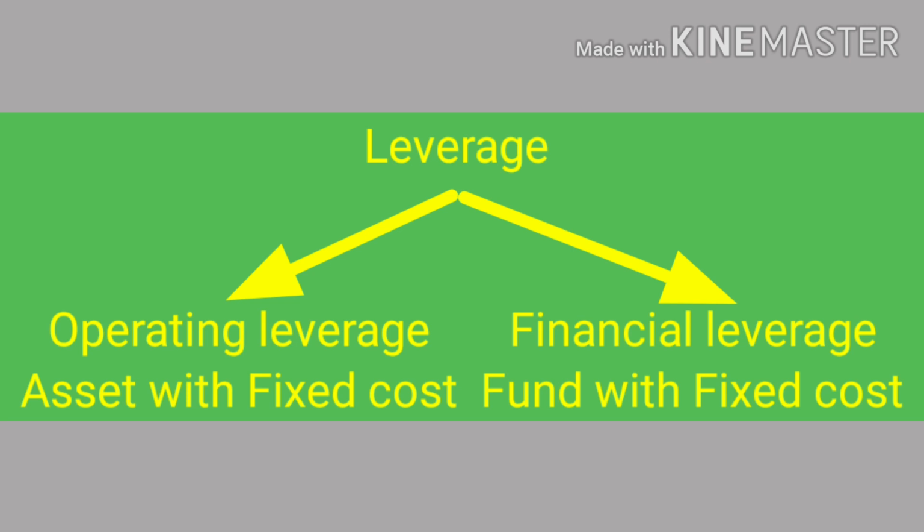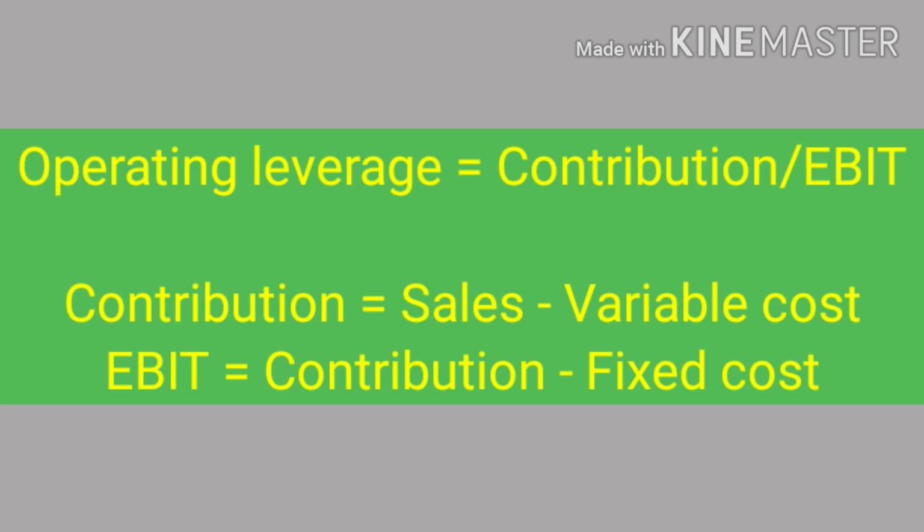So the basic condition for a favorable financial leverage is that the company should be able to make a return which is more than the cost of the debt. Operating leverage can be found out by using the formula contribution divided by EBIT, where contribution is equal to sales minus variable cost, and EBIT, or earnings before interest and tax, is equal to contribution minus fixed costs.